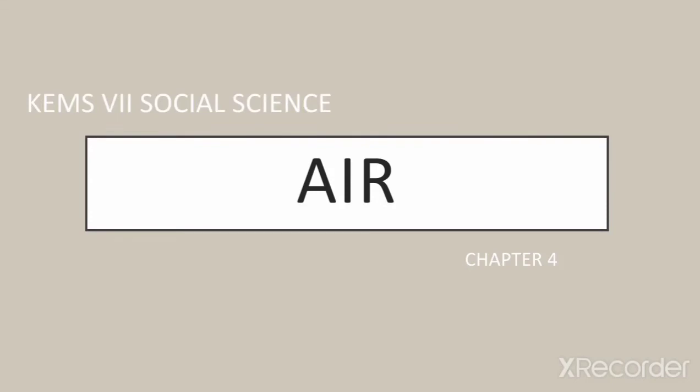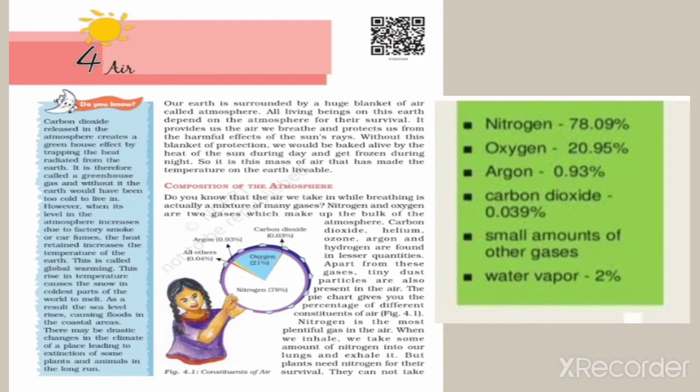Today we are going to study Geography Chapter 4, Air. Before starting the concept of air, I would like to say something regarding this. Our Earth is surrounded by a huge blanket of air that is called atmosphere, and all living beings on this Earth depend upon the atmosphere for their survival.